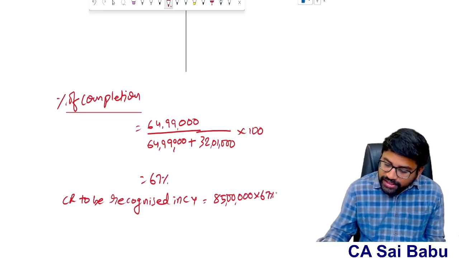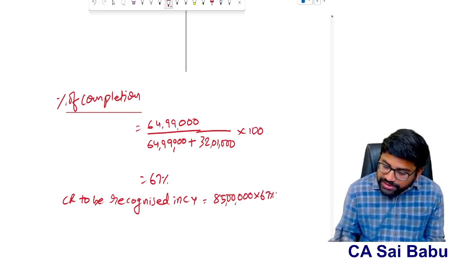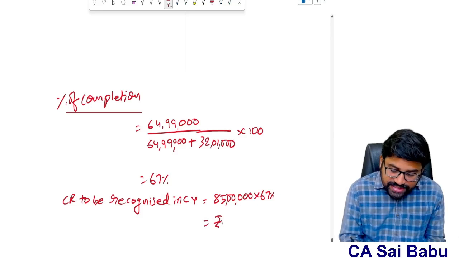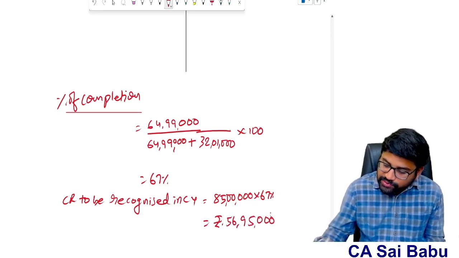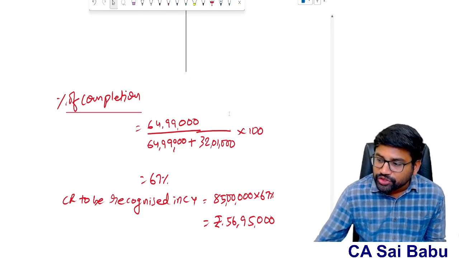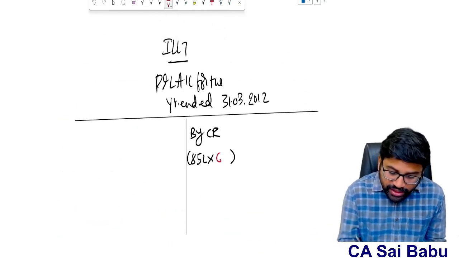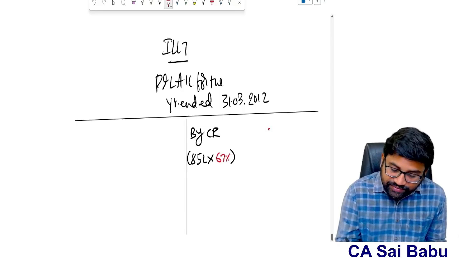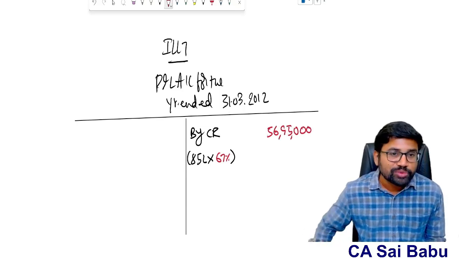So 85 lakhs into 67% is 56 lakhs 95,000, which is the contract revenue to be recognized.